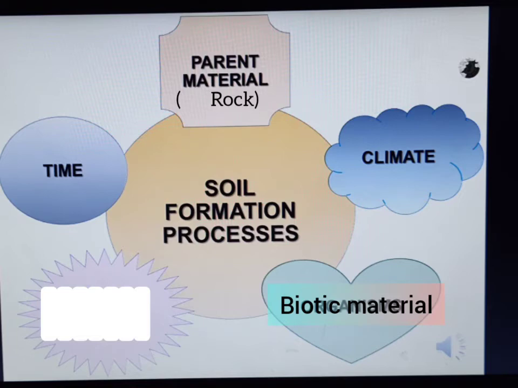They get decomposed due to water, and microorganisms and certain other organisms help decompose the dead remains of organic material. The biotic material thus produced gets mixed into the soil and is called humus. If the proportion of humus in the soil is greater, the soil becomes fertile.